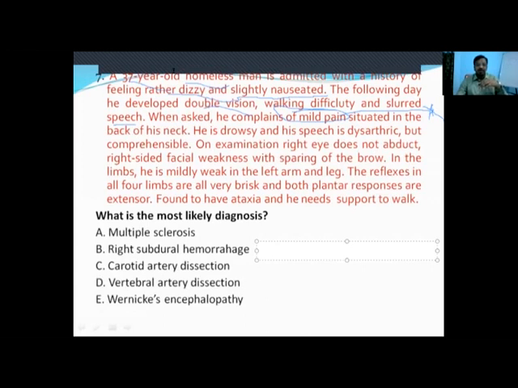Whereas for Wernicke's encephalopathy, the mnemonic is GOA. You should remember the word GOA: global confusion, ophthalmoplegia, and ataxia. When this triad is mentioned, we should think of Wernicke's encephalopathy.